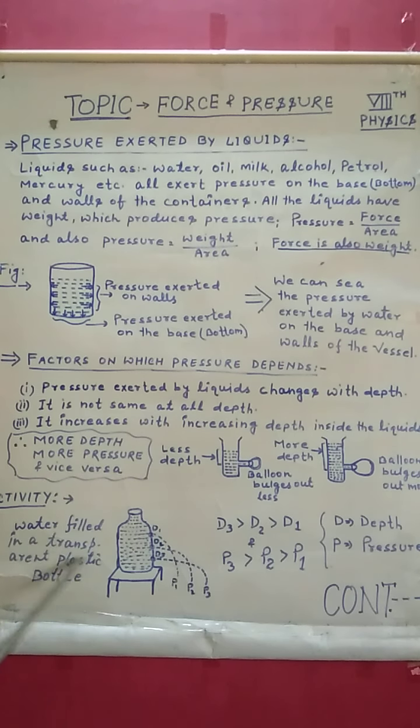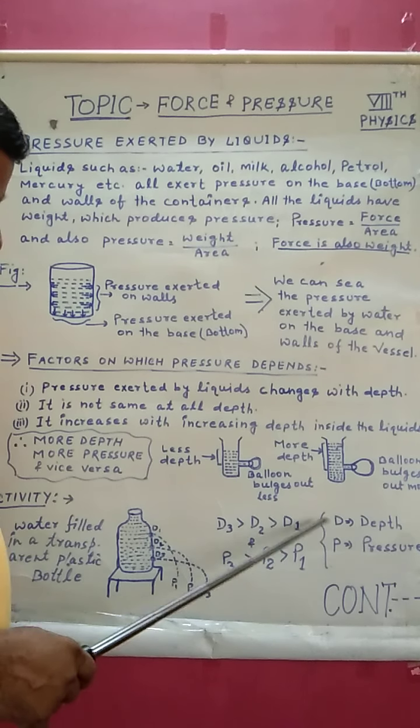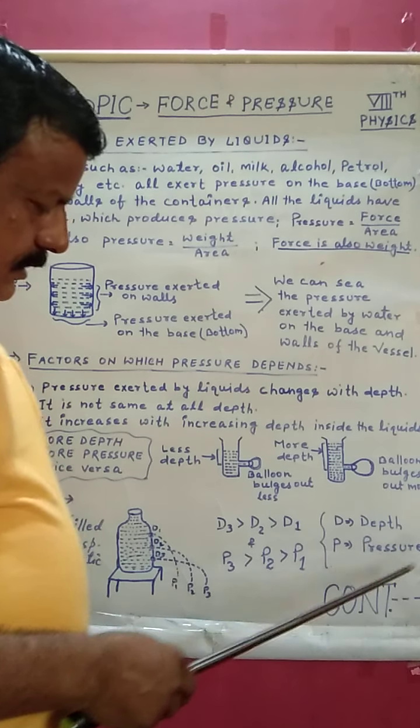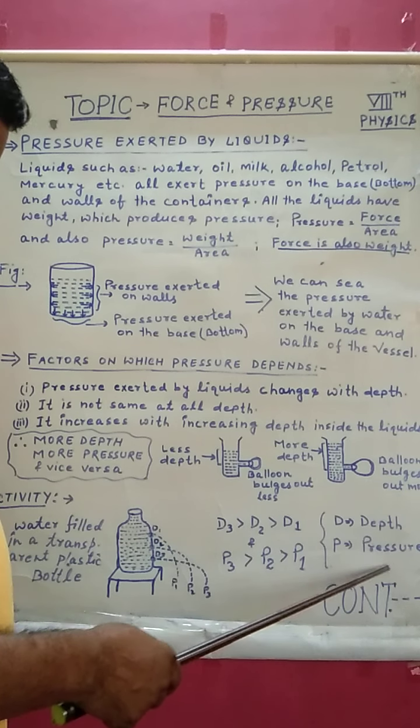Water is filled in a transparent plastic bottle. You have to fill the water and go through this activity. Then you will find more depth, more pressure. Less depth, less pressure. And here D3 is greater than D2 is greater than D1, and similarly pressure P3 is greater than P2 is greater than P1. D stands for depth, P stands for pressure.